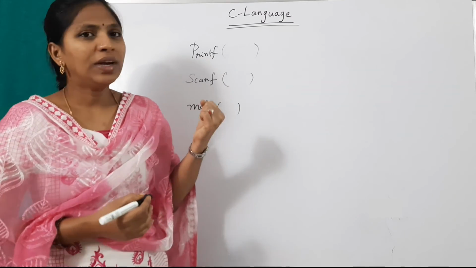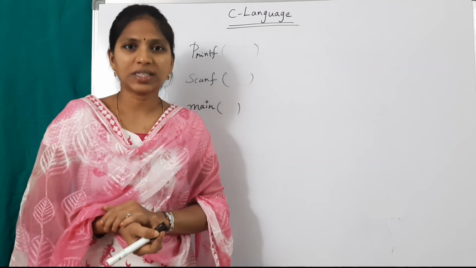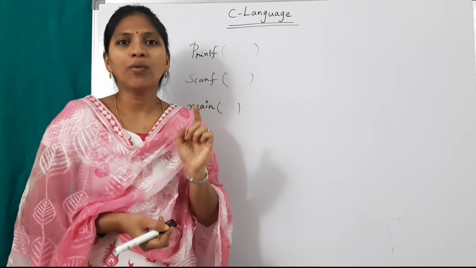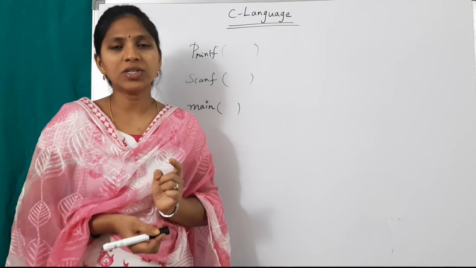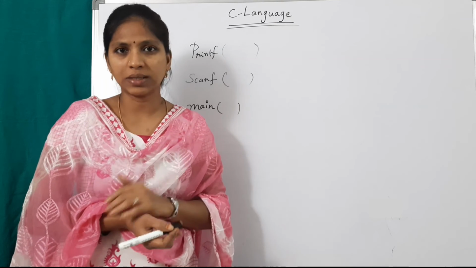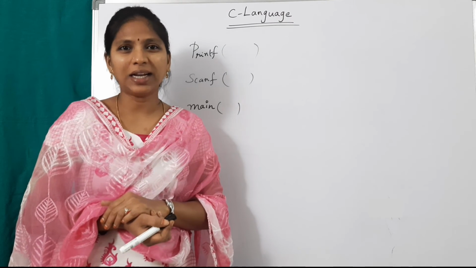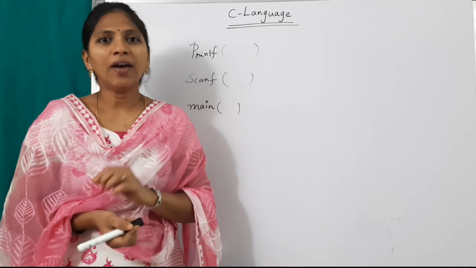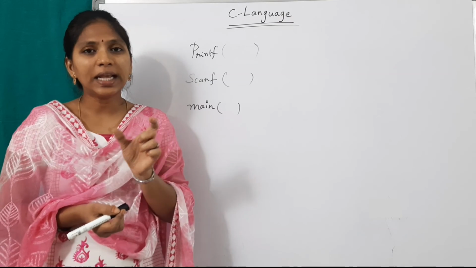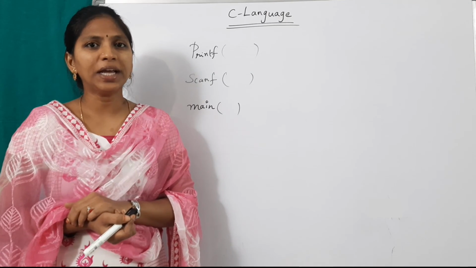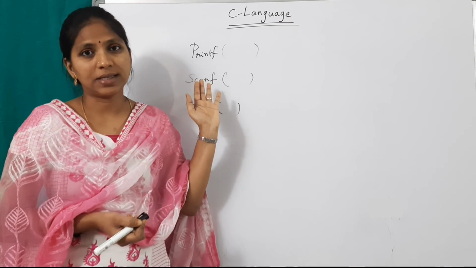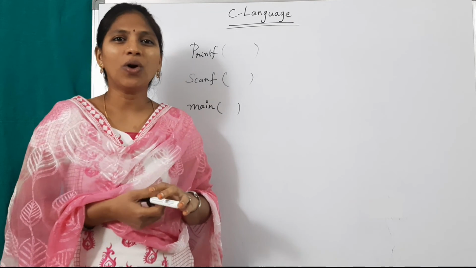In this video, we discussed the characteristics of C language. I explained only 4 points of characteristics. One is that it is a strictly case sensitive language, and second, every statement should end with a semicolon symbol. That semicolon is nothing but a line terminator. And third, every compound statement must be within curly brackets. Those are called delimiters. And fourth, every function should be followed by these brackets, parenthesis. I hope you understand all these things.